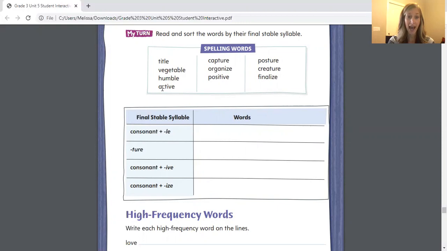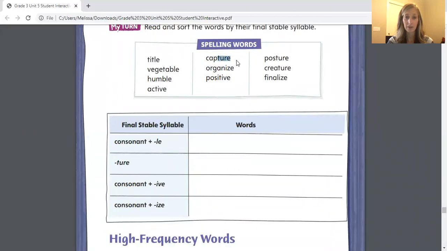Our next word is active. I have a consonant, that's T, and then I-V-E. So active needs to go under consonant plus I-V-E. Capture. I see the T-U-R-E, so it needs to go under the T-U-R-E row. Organize ends in I-Z-E. Go ahead and write organize with consonant I-Z-E.